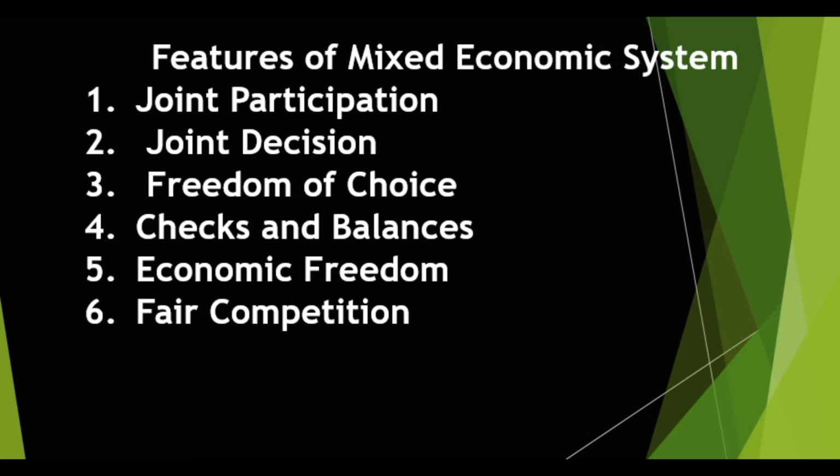Then the fourth one is checks and balances. There are checks and balances in a mixed economic system. This is because there is no room for monopoly. In other words, people do not take undue advantage over others. The government cannot take monopoly of a particular sector of the economy. Likewise, the private individuals. That way, there are checks and balances. What it means is that there is no way that people can hijack a particular aspect of the economy and begin to monopolize it or make undue advantage over others.